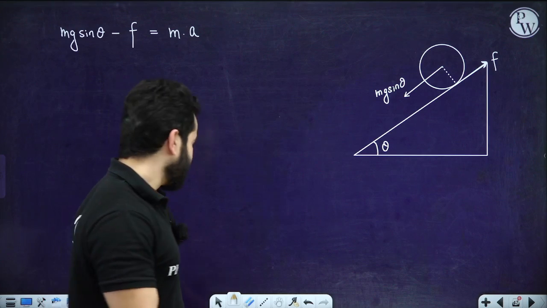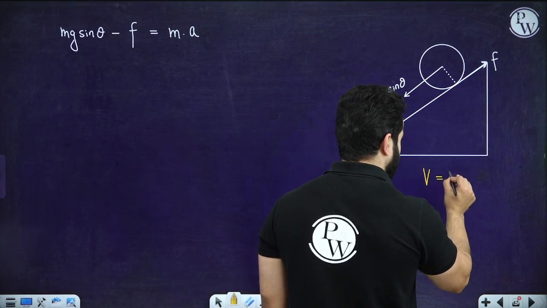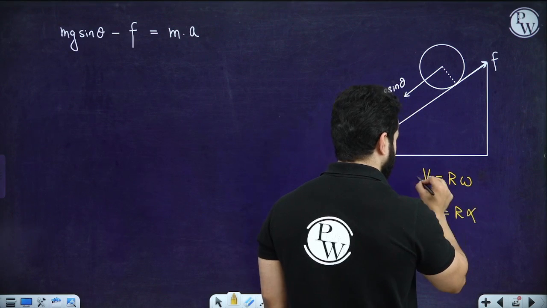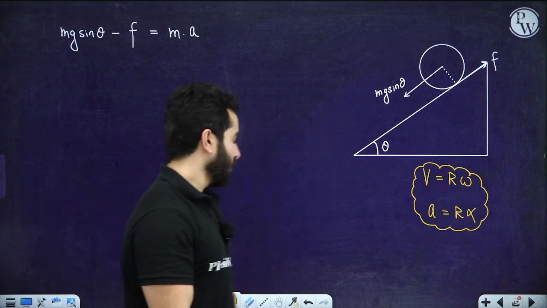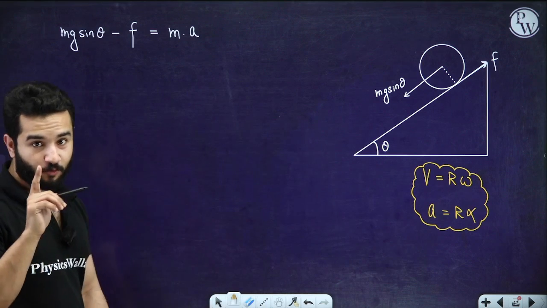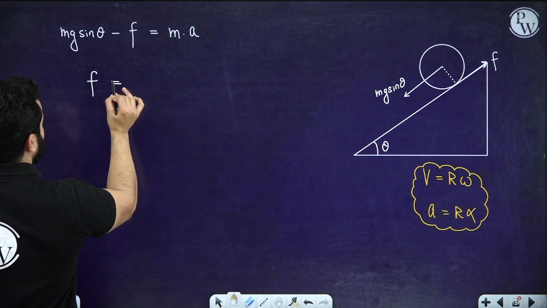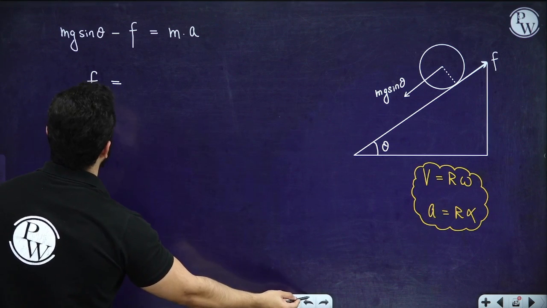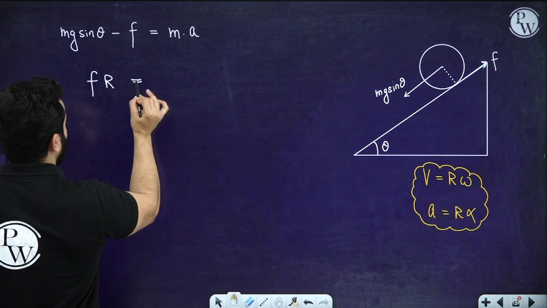And please remember what is the condition for pure rolling. Pure rolling basically means v equals r omega and acceleration equals r alpha. These are the two cases, right? So the second equation will be for the rotational part: torque generated because of friction force, F times R, will be equal to moment of inertia.